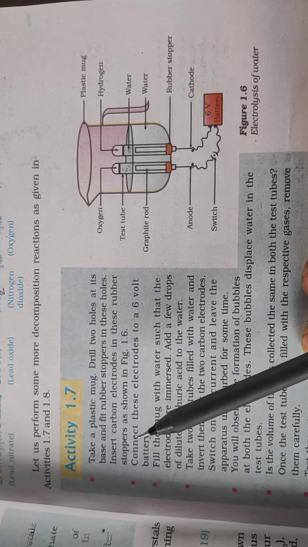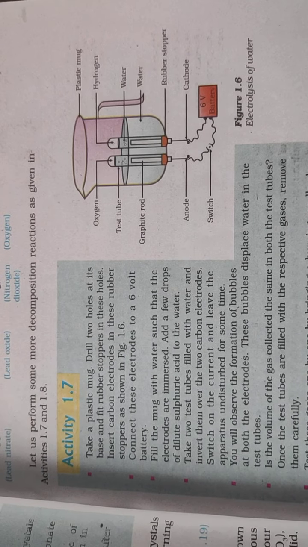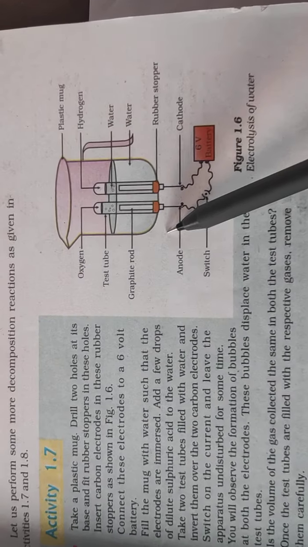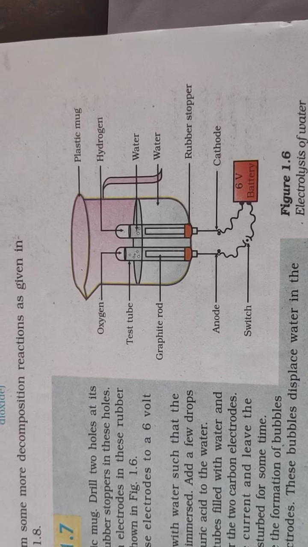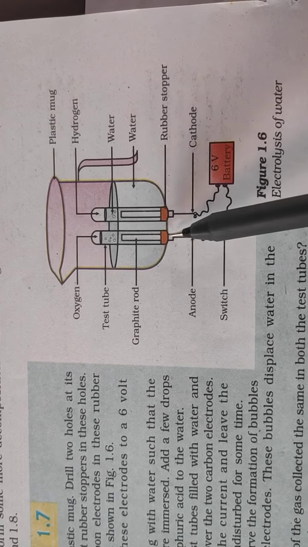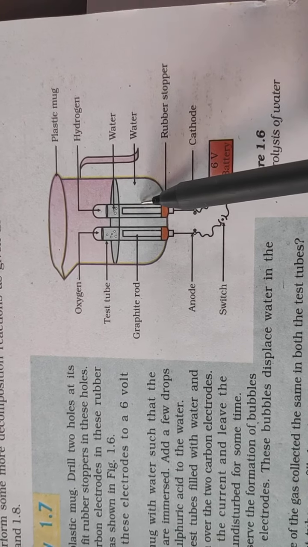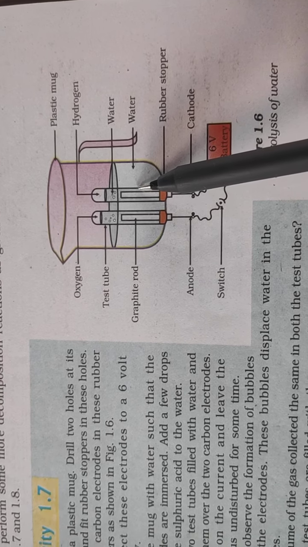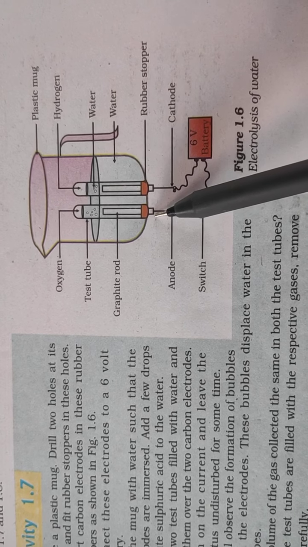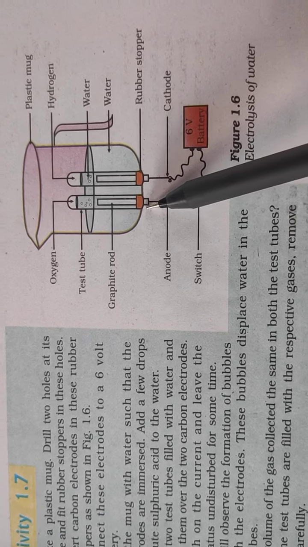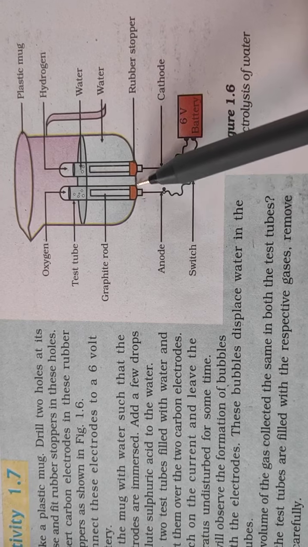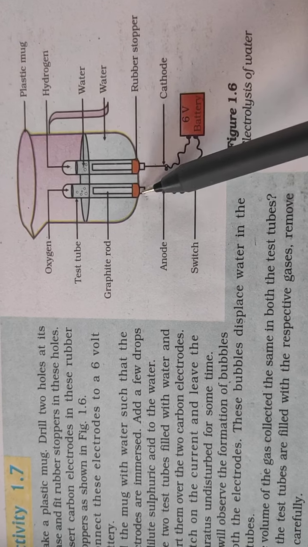There is another activity given in your book, which is full of a lot of activities. This can be made at home, a simple arrangement. You take your ordinary mug with which you take water and have your bath. Make two small holes there and pass electrodes. These electrodes you can get from your used up dry cell, the one which is not working now. From there, the center part, there is a carbon rod, graphite rod also you can call it. That is taken as an electrode. And then you apply some M-Seal and seal it up so that the water doesn't drip out.